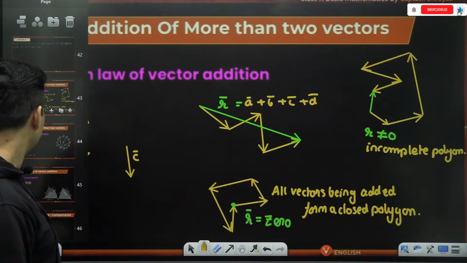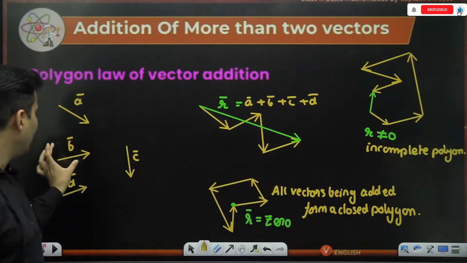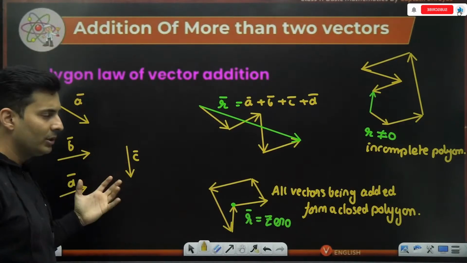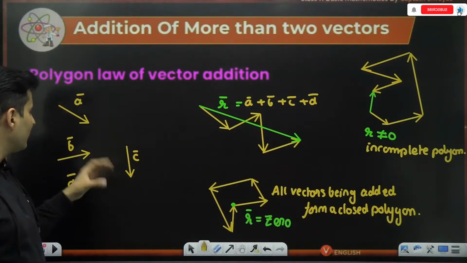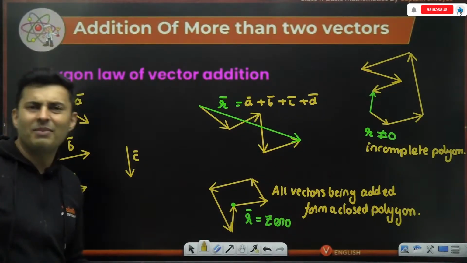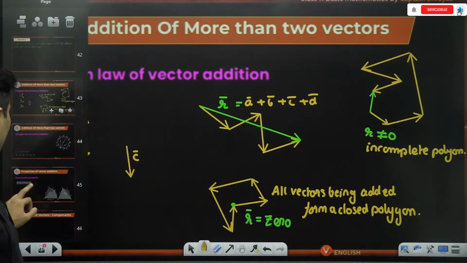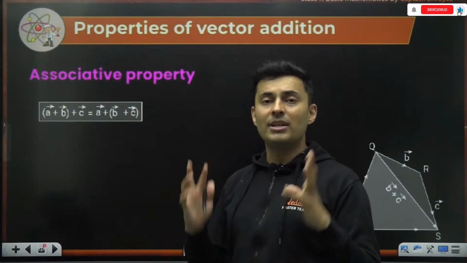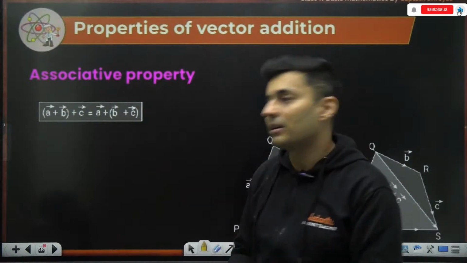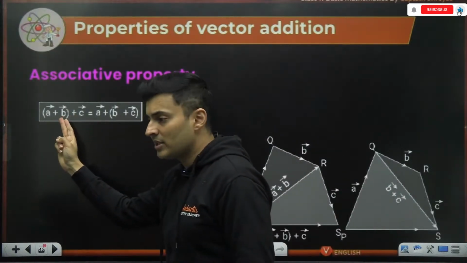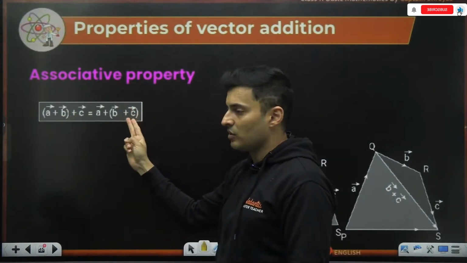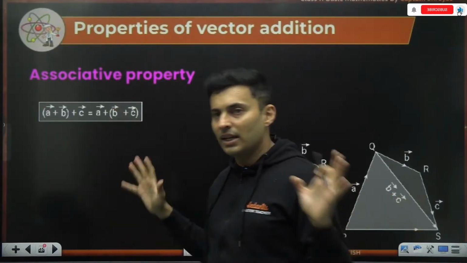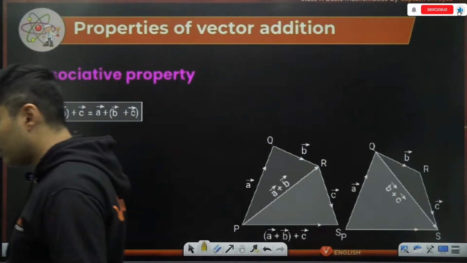It's like an extension of, you can say, the commutative property. So, whether I take A and B first and then add it to C, or B and C first and then add it to A, it doesn't matter. You can take any first and then anything at the end. The result will be the same. That is, how do you associate? A and B are associated first, or B and C are associated first, then A. The result will be the same. That is called the associative property of vectors.